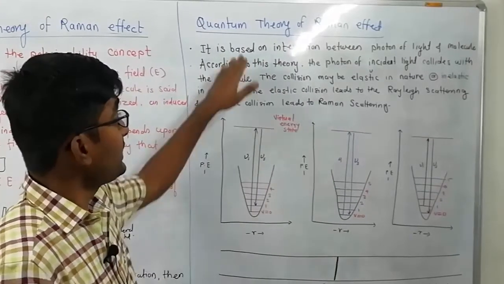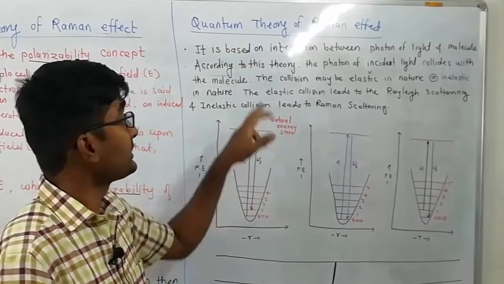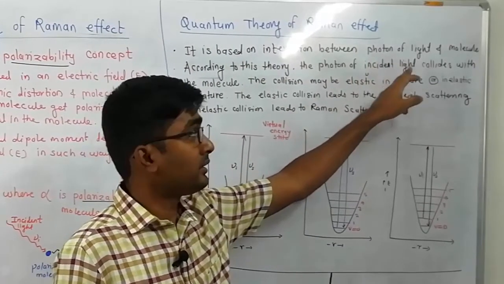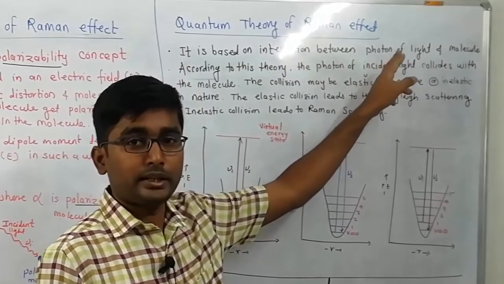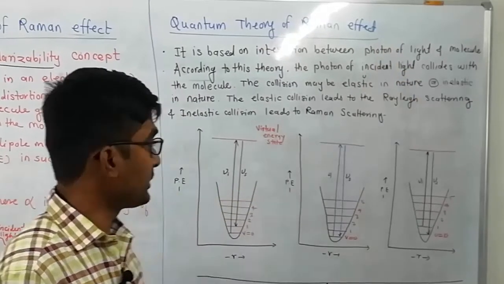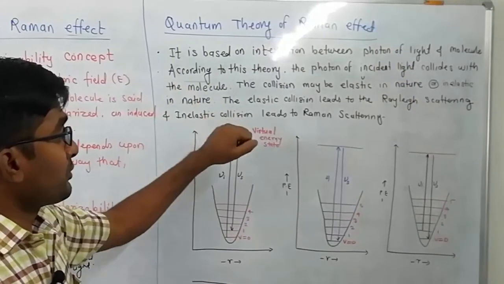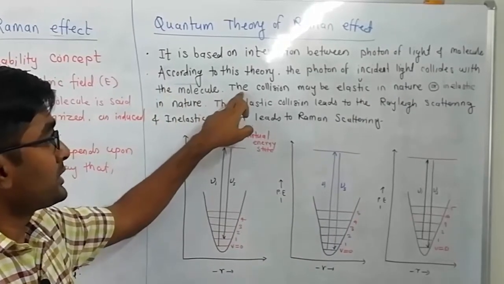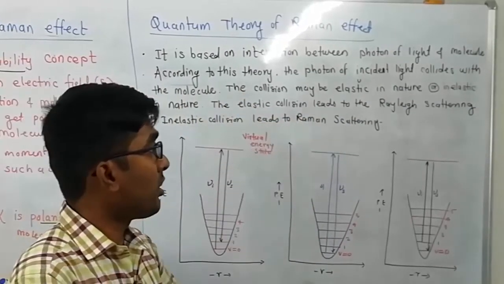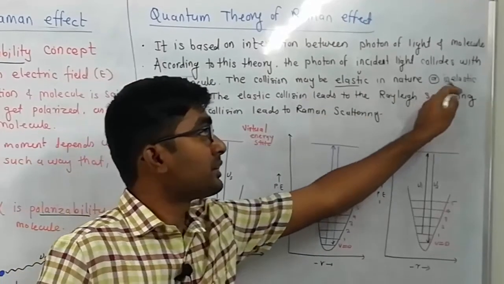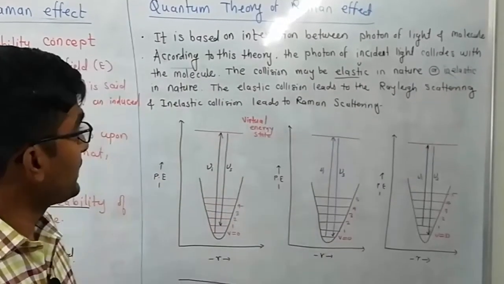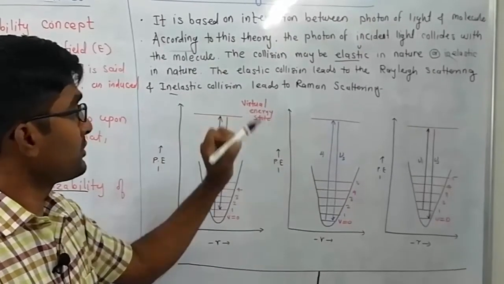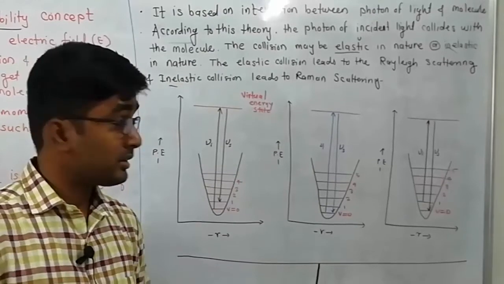The assumption of this theory is that there is interaction between the photon of light and the molecule. These two interact with each other. According to this theory, the photon of incident light collides with the molecule. The collision may be elastic or inelastic in nature. If the collision is elastic, it gives rise to Rayleigh scattering, and if it is inelastic, it gives rise to Raman scattering.